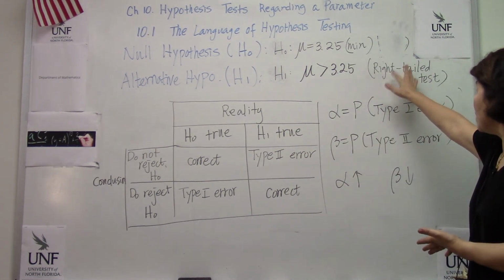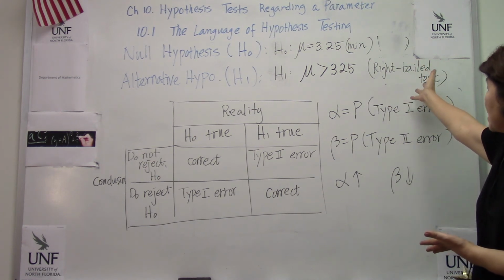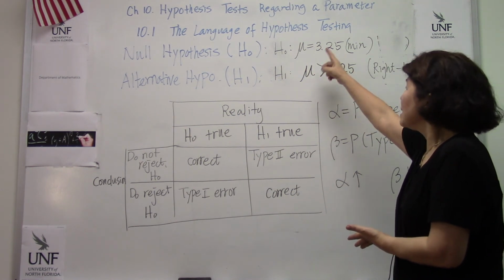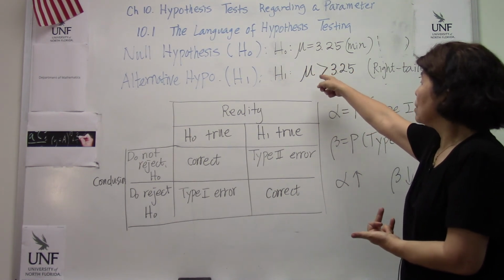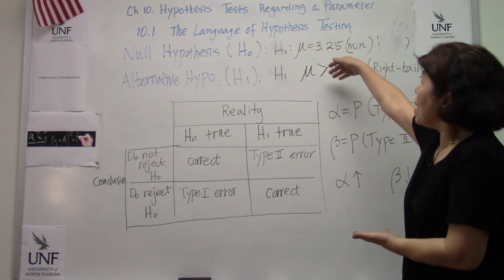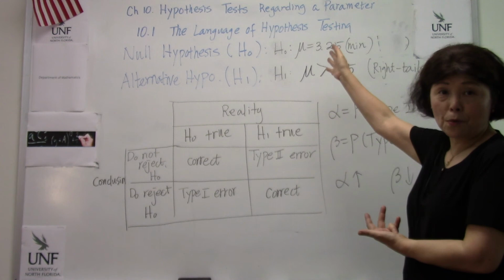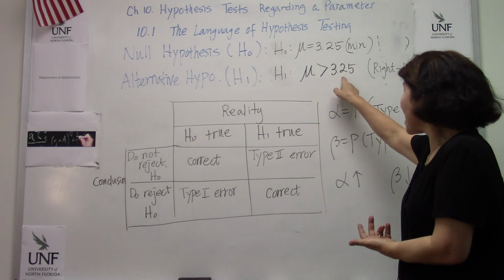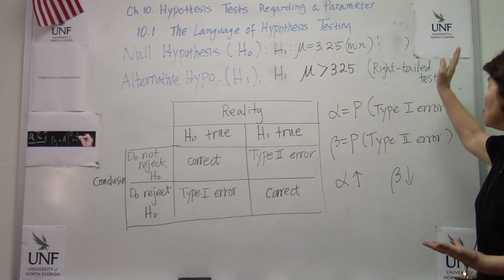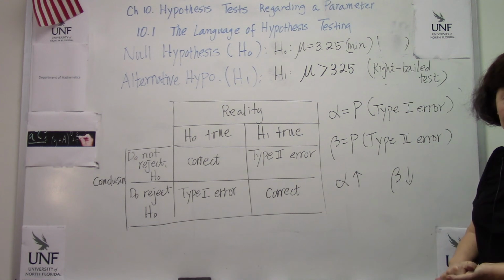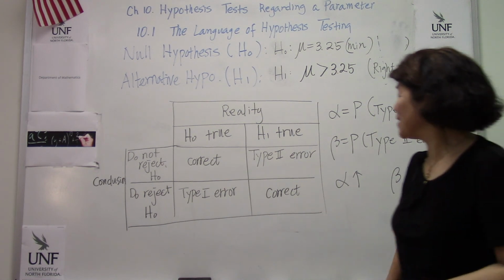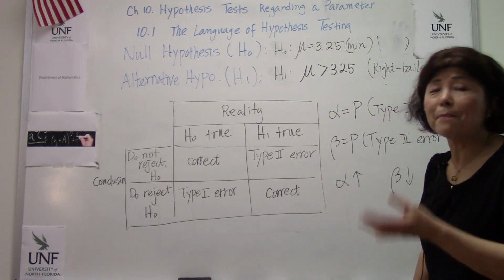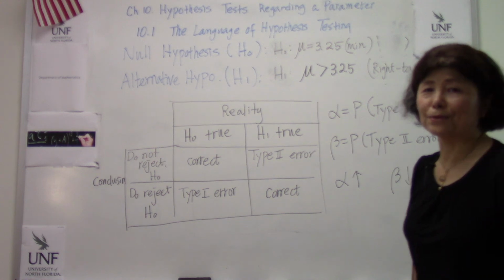And we call this one a right-tailed test. Whenever a researcher is claiming that something, which could be mu, or sigma, the standard deviation, or even the population proportion, whatever the characteristic we picked, is greater than the old data, we are going to use a right-tailed test. All right. And of course, how to do those tests? Yes, mathematically, by hand, by calculator, we are going to learn it next time.